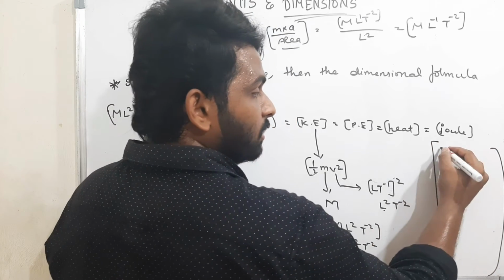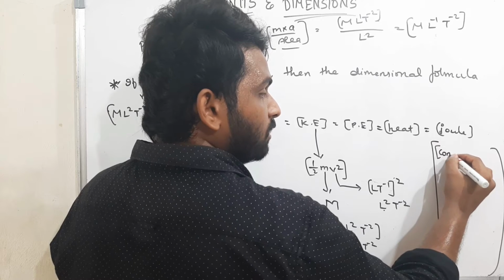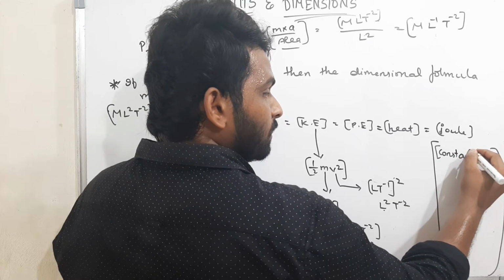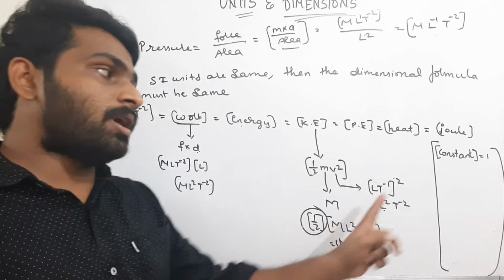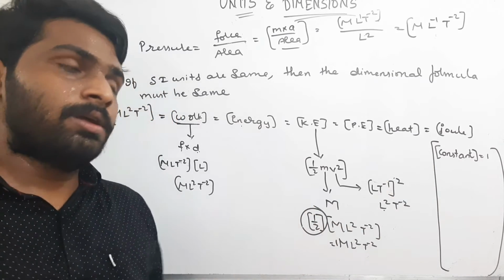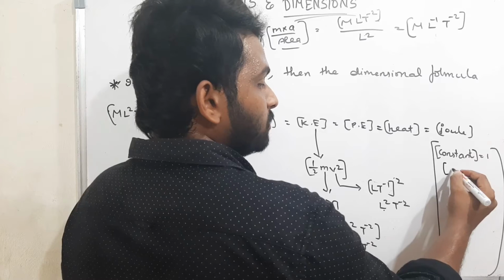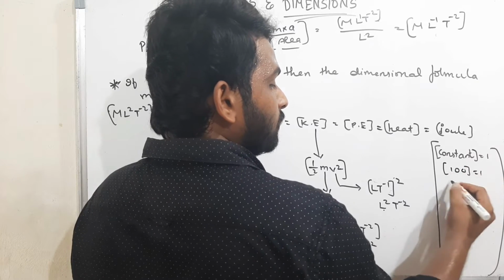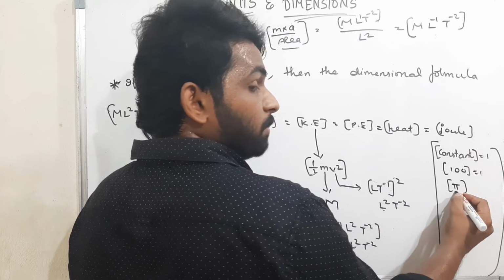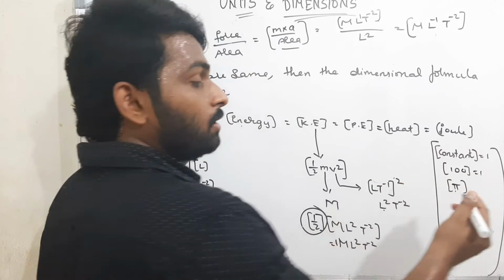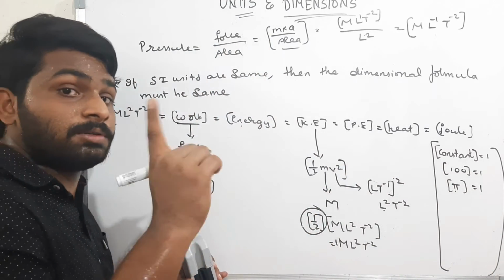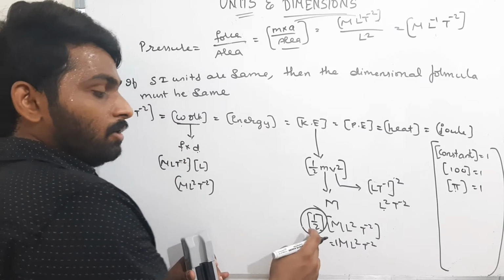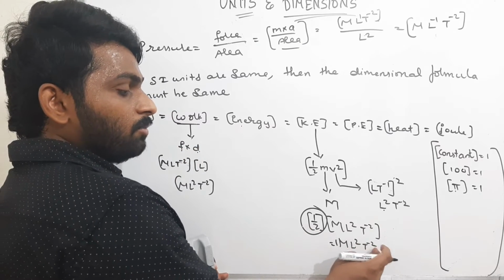Just for present, remember the dimensionality of a constant is 1. 1 by 2 is a constant, therefore dimensionality of 1 by 2 I took as 1. Dimensionality of 100 is 1. Dimensionality of pi, what is pi? Pi is nothing but 3.14. I can take its dimensionality as 1. Dimensionality is 1, value is not 1. Now use the same thing here, therefore M L square T power minus 2.